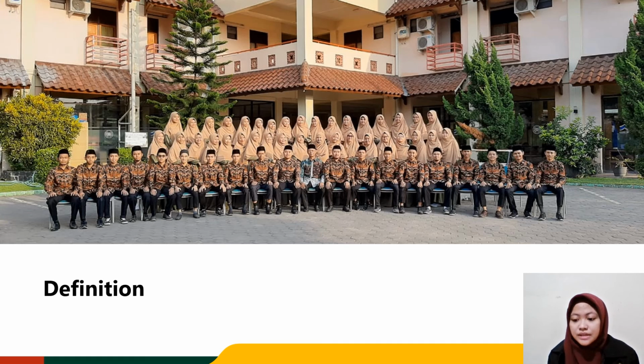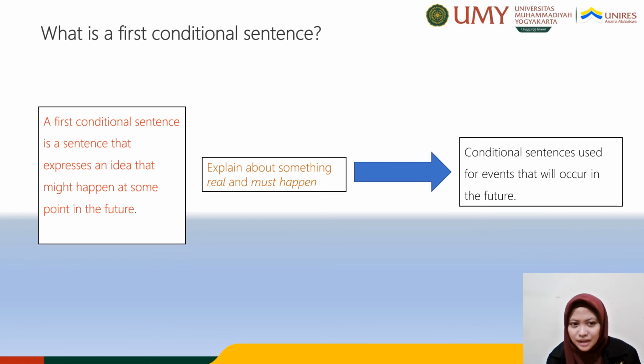First is definition. So what is a first conditional sentence? For definition, a first conditional sentence is a sentence that expresses an idea that might happen at some point in the future. So this sentence is explained about something real and must happen. Conditional sentence is used for events that will occur in the future.